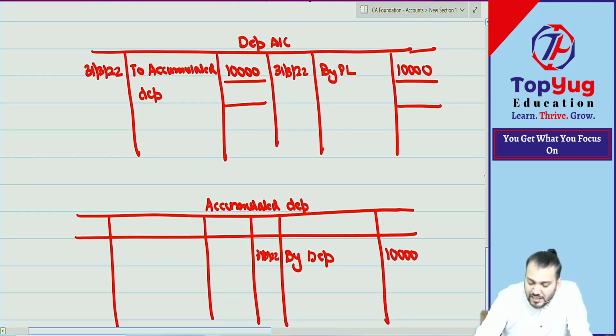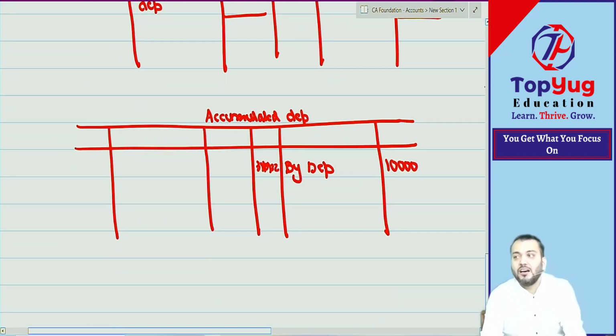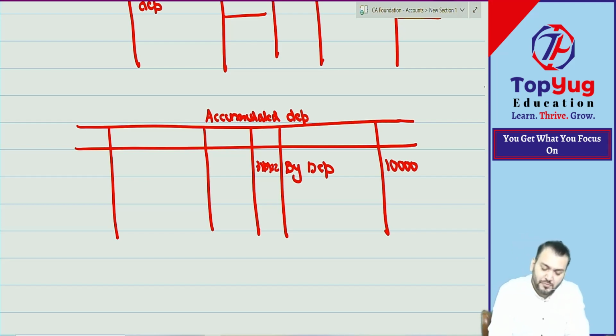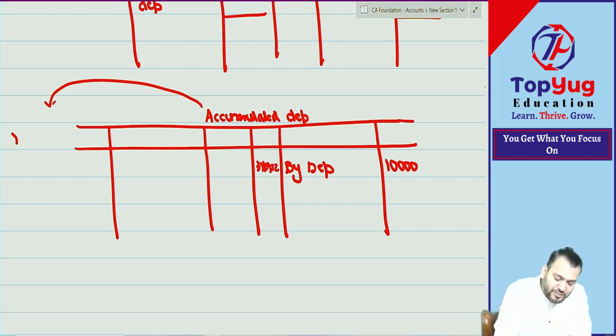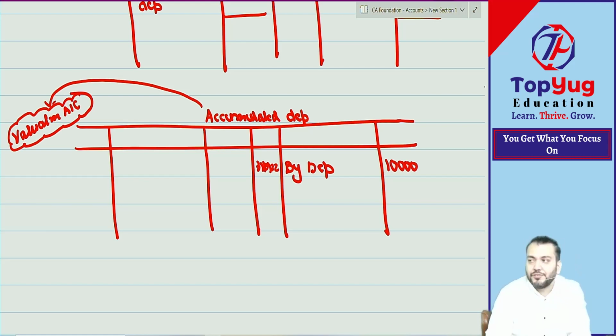Correct. But can I say accumulated depreciation is not an income, not an expense account? This type of account is known as a valuation account, a special account. This we call a valuation account. Valuation account.